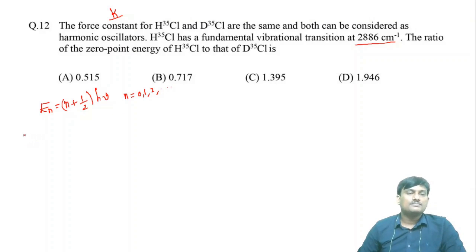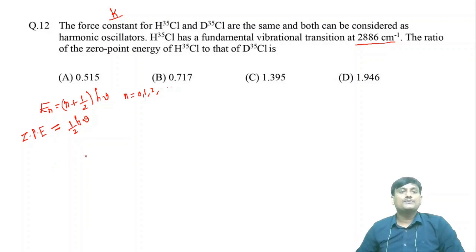What is zero point energy? When n is equal to 0, the energy is called zero point energy. So when n is equal to 0, the energy is 1 by 2 h nu. So ZPE is equal to half h nu.